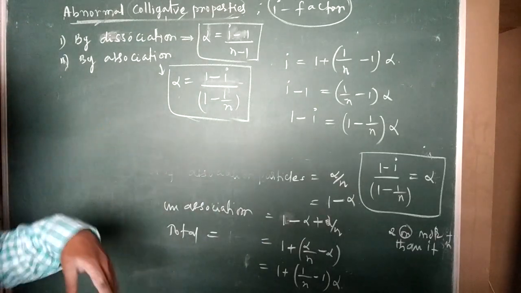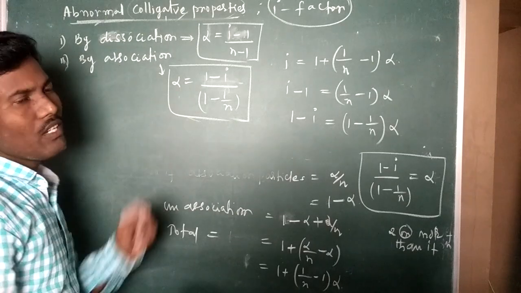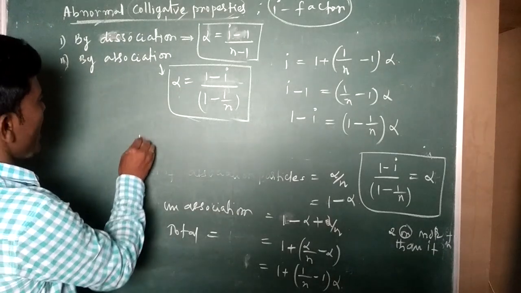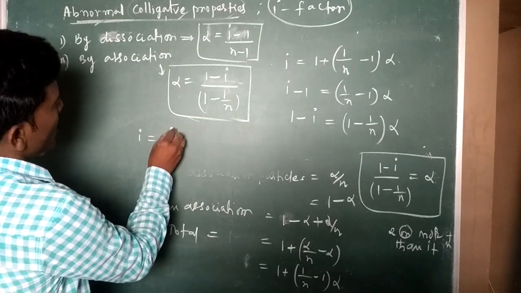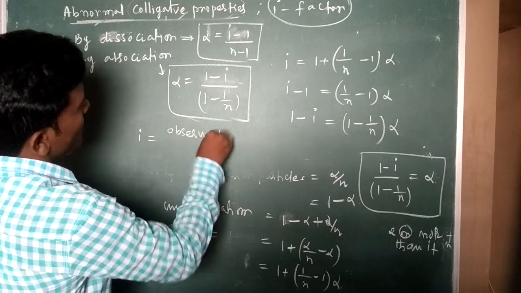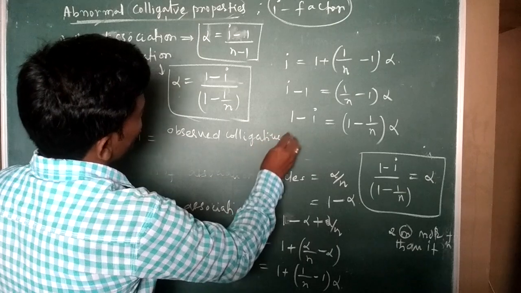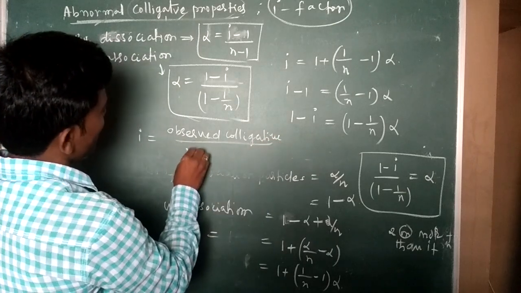If you know the degree of dissociation, we can calculate the van't Hoff factor i. So what is the van't Hoff factor? i is equal to observed colligative property by normal colligative property.